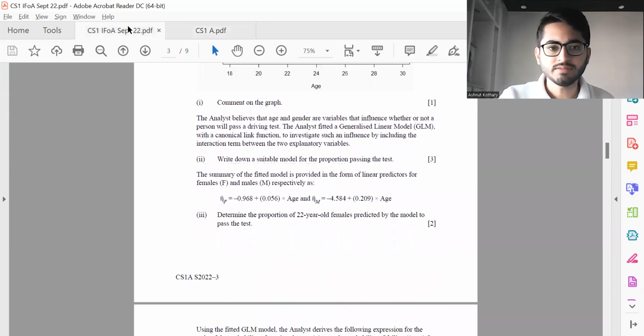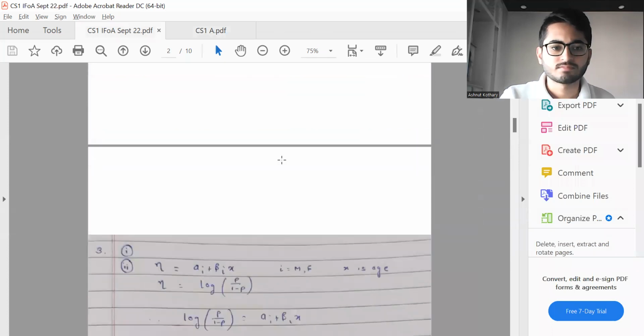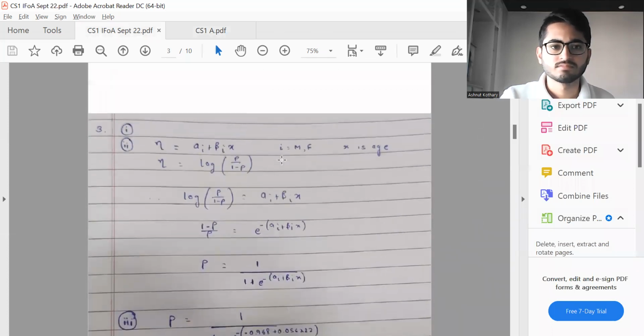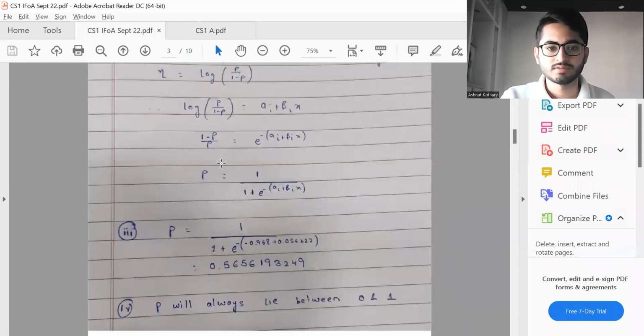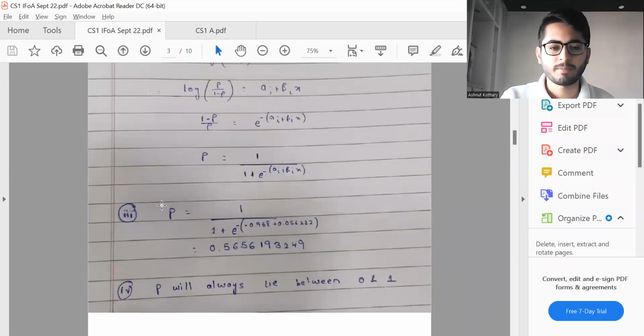Then parts 2 and 3, this is the model using the logit function, since we need a proportion whose value we would always want between 0 and 1. This is part 3. And again, this is part 4. Given the structure, P will always lie between 0 and 1.